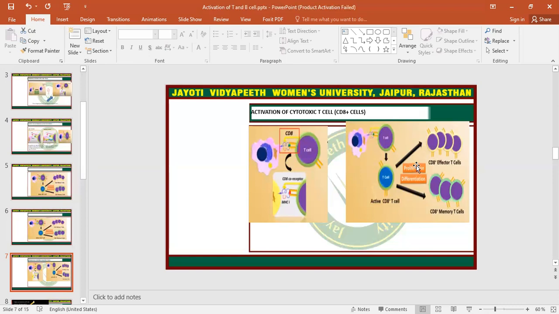When they proliferate, they will differentiate into two types of cells. The first one is cytotoxic effector T cells and the second is cytotoxic memory cells. The cytotoxic effector T cells will kill the antigen directly, and the CD8 memory cells will store the memory of a particular kind of antigen in itself.